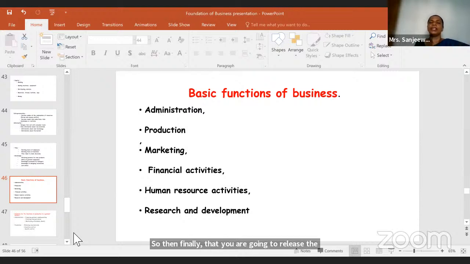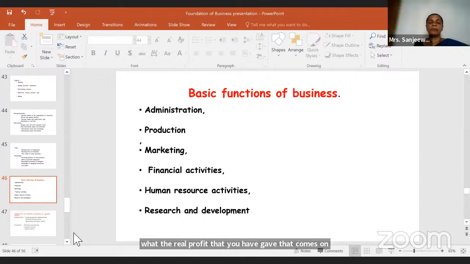So this also you need to think practically. Administration, you need to do some admin part, like you need to have some records, maintaining files. Then you need to make the product, that comes under production. After producing that particular product, you need to sell that, so that comes under marketing. Then you need to know what the real profit that you have gained. That comes under financial activities.